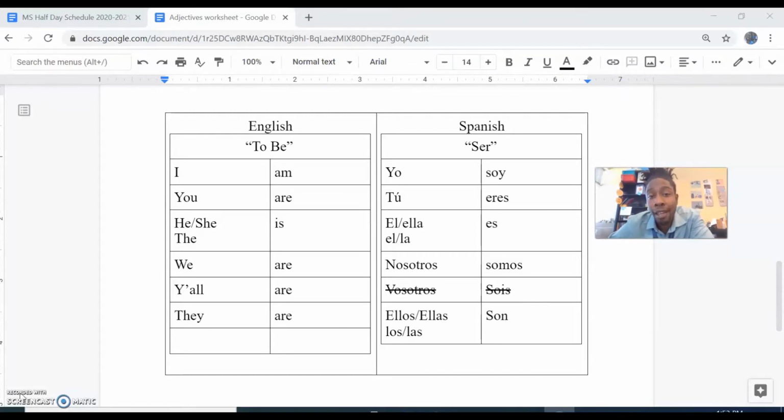So the last thing I want to add in that's going to be really important and is not going to go anywhere as long as you're learning Spanish is the pronoun usted. And you guys heard me mention ustedes briefly in our adjectives practice in the last video. So in this video, I'm going to try and explain to you first what usted is and what it means. And then I'm going to try to show you where it goes as far as conjugation.